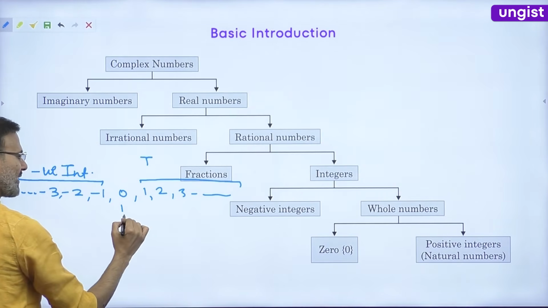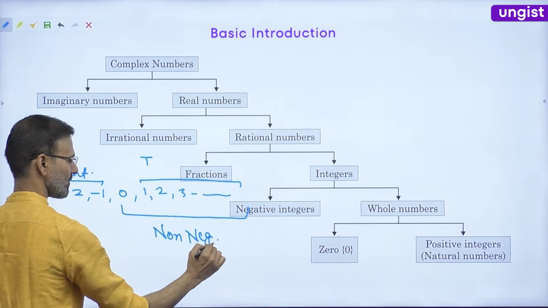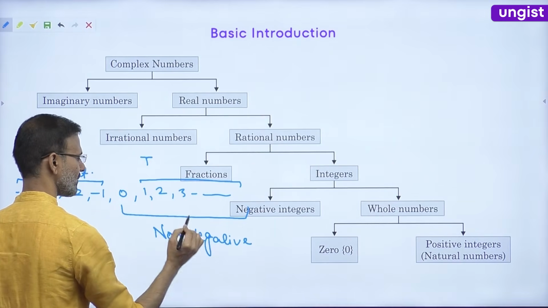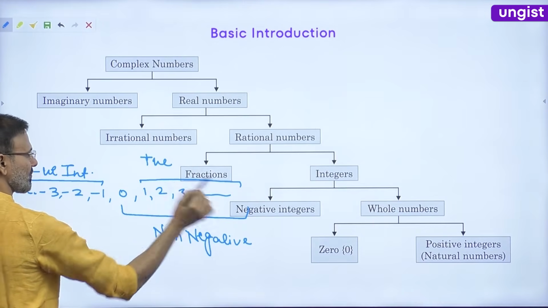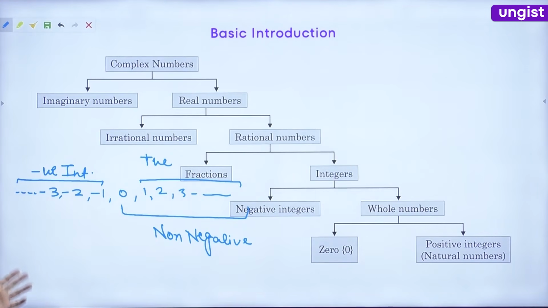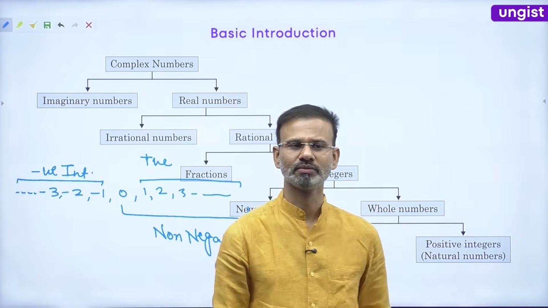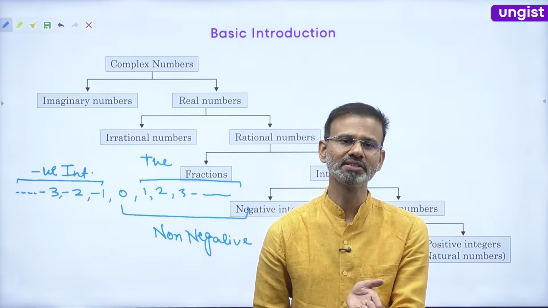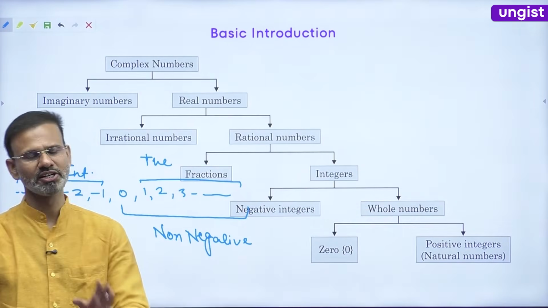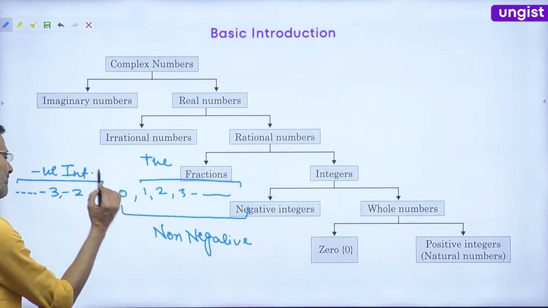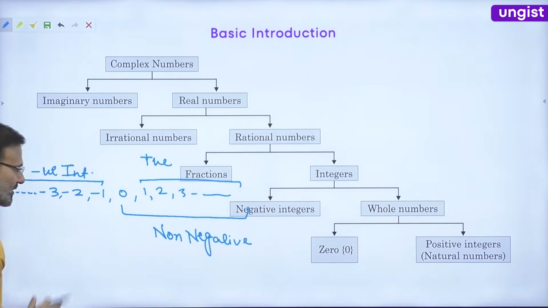I mean, from here to here, non-negative integers, right, everyone? And here it is positive. Okay? Guys, clear now? What about 0, friends? Can you treat 0 as a positive integer? Or can you treat 0 as a negative integer? What is 0? 0 is actually neither positive nor negative. It is a neutral number, right? Okay, we will talk later.